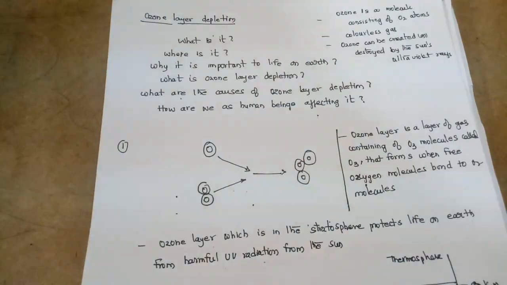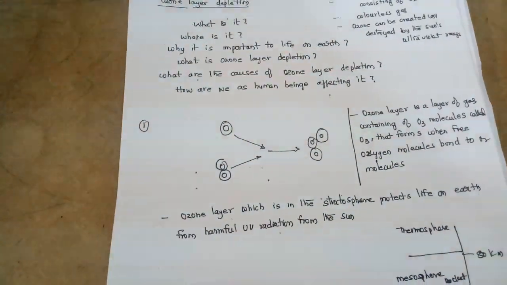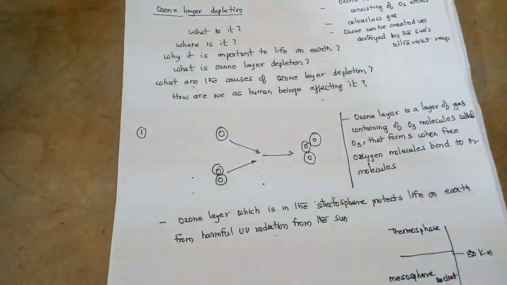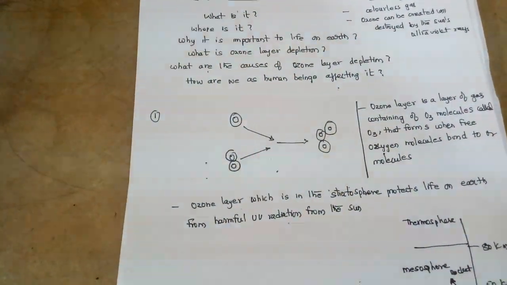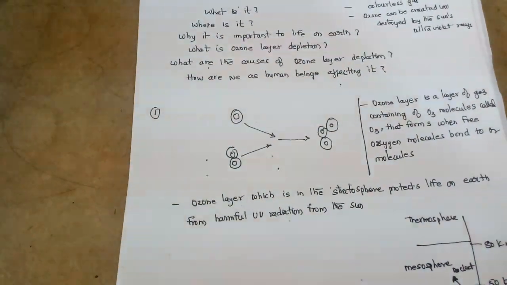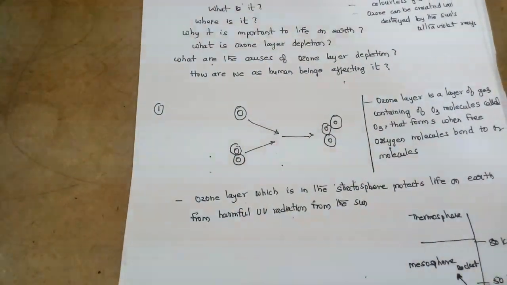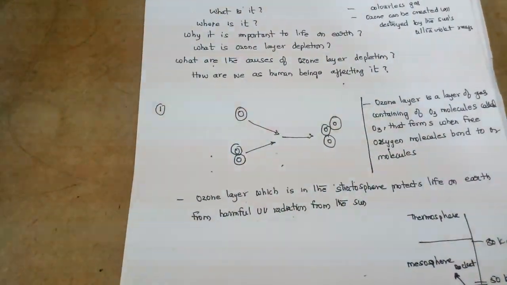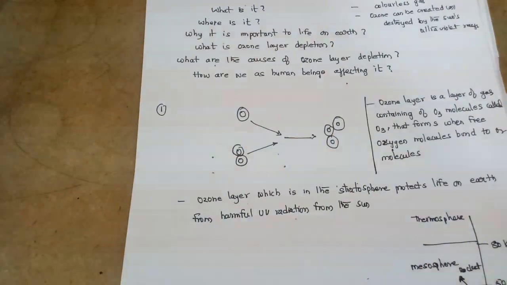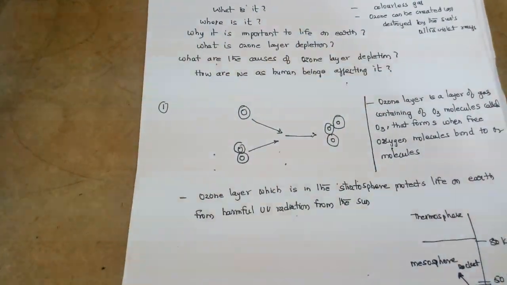The ozone layer depleting substance is chlorofluorocarbons, which are mainly used in air conditioners and refrigerators, which we people are using more and more. So the air conditioners and refrigerators release chlorofluorocarbons into the atmosphere, and these chlorofluorocarbons mix with the water already available on the earth, and only the chlorine part mixes with the ozone layer, and the chlorine continuously demolishes the ozone.